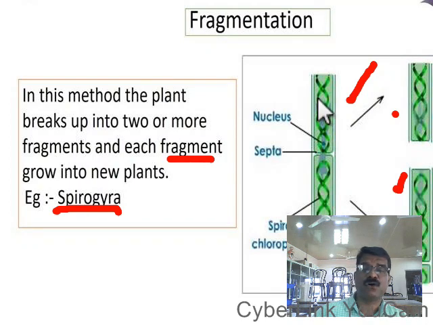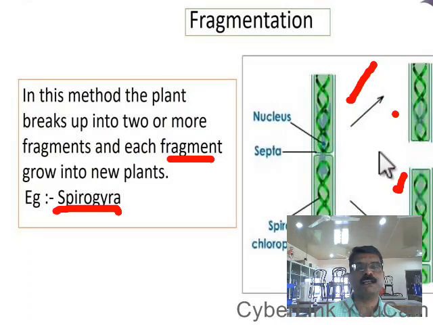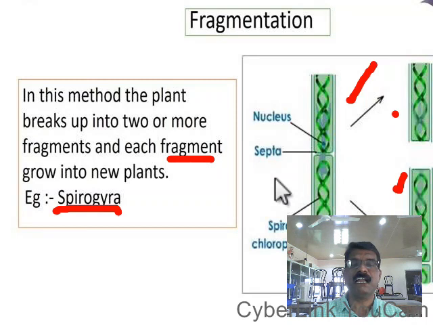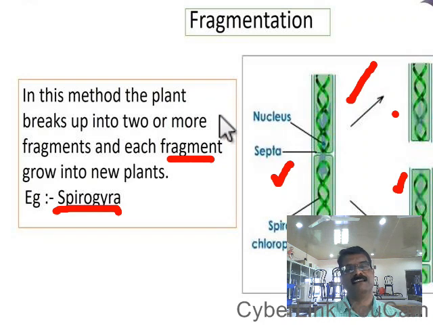So the Spirogyra breaks into many smaller pieces called fragments, and each fragment develops into a new offspring of Spirogyra. Therefore, here the new Spirogyra is developing from a single parent. Therefore, fragmentation also comes under asexual reproduction.